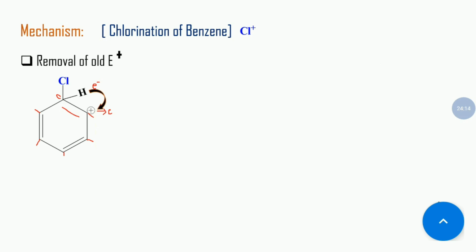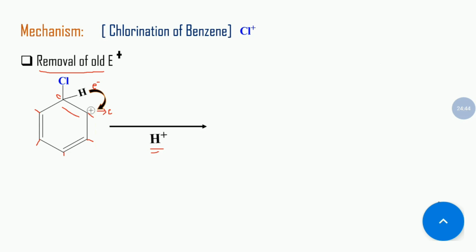So the hydrogen atom is removed from the benzene as an electrophile, because it donates its electron, so it also has a deficiency of electron, and it is removed from benzene as an electrophile. So this is our removal of the old electrophile.